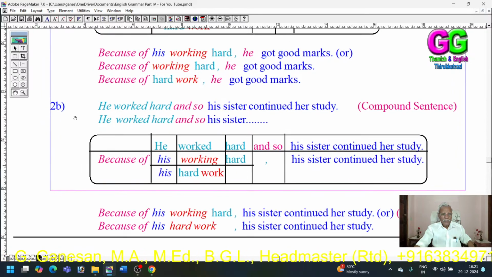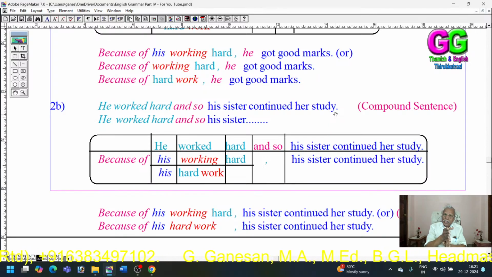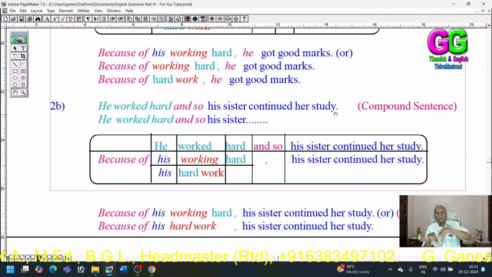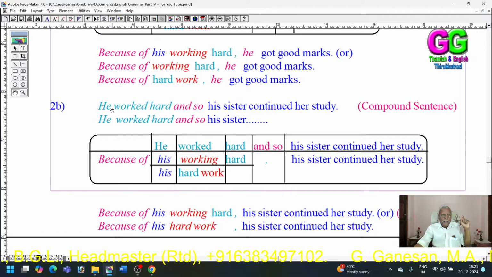Then, another example. "He worked hard, and so his sister continued her study." My dear children, in all the previous examples, we saw that the subject of the first clause and the second clause is the same. But in this example, I have given different subjects. The subject of the first clause and the subject of the second clause are different. In the first clause, the subject is "he." In the second clause, the subject is "his sister."